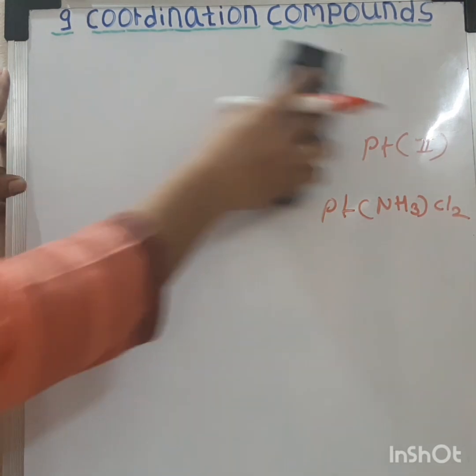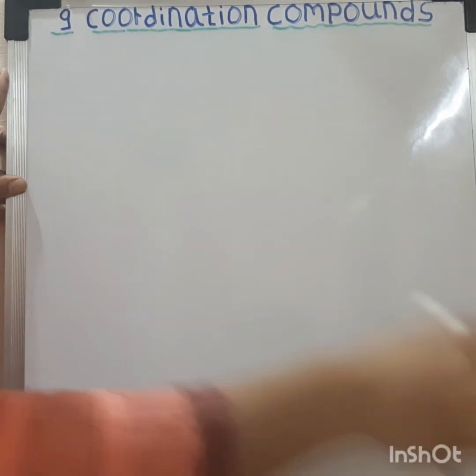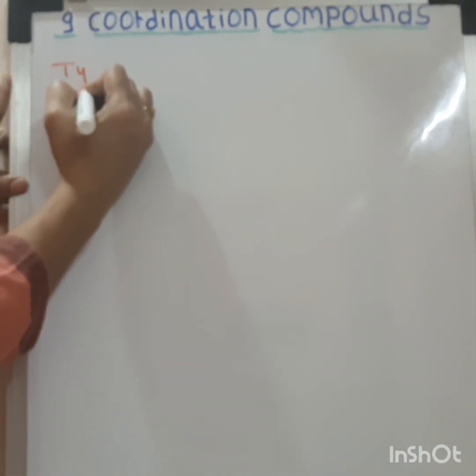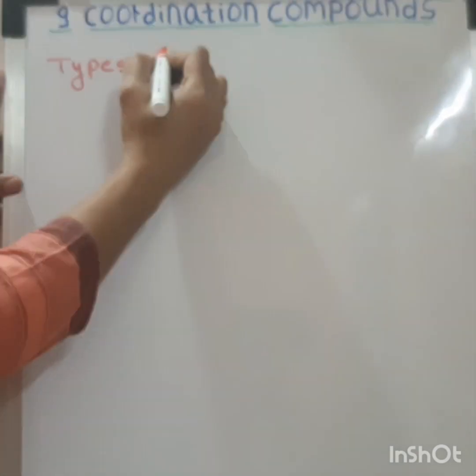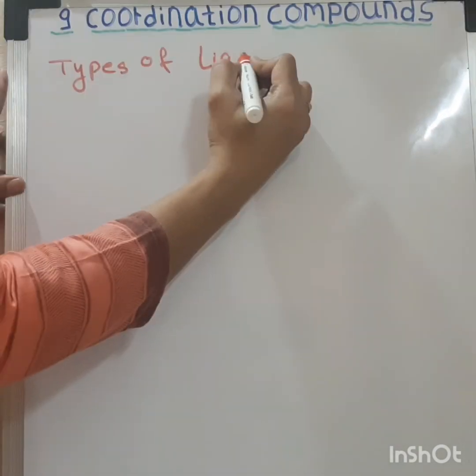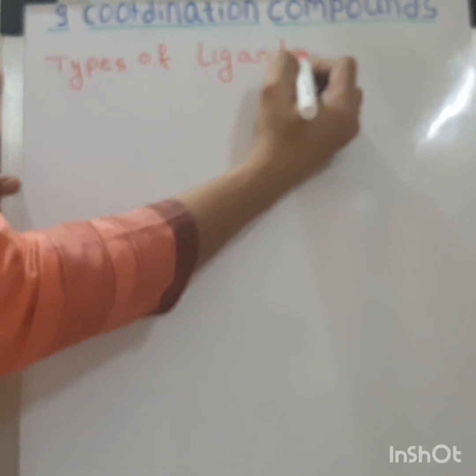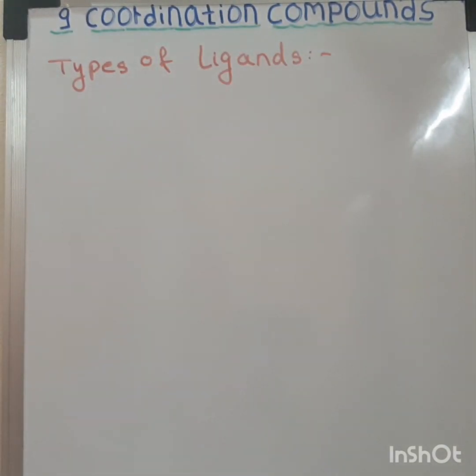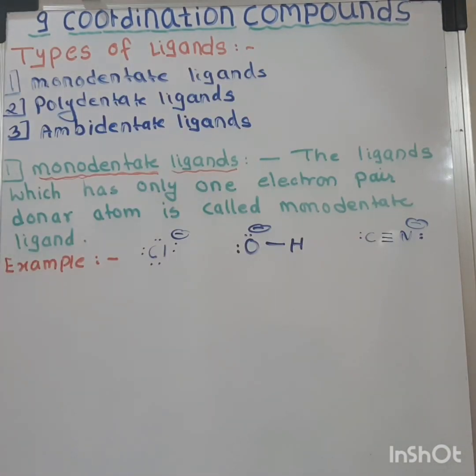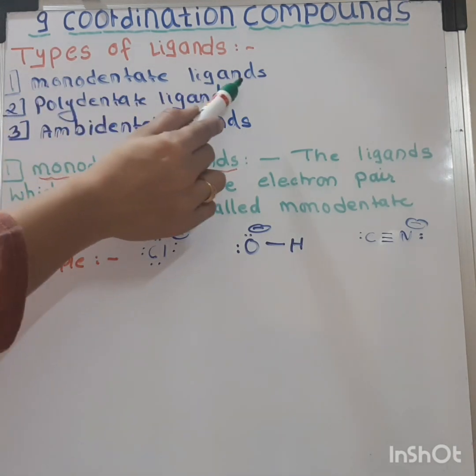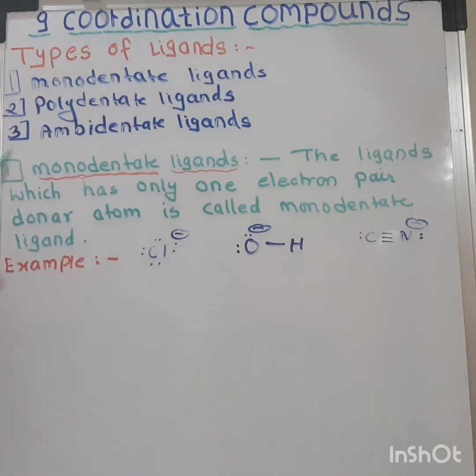Now let us see types of ligands. Ligands can be classified as monodentate ligands, polydentate ligands and ambidentate ligands.